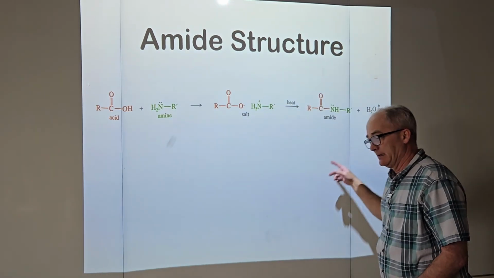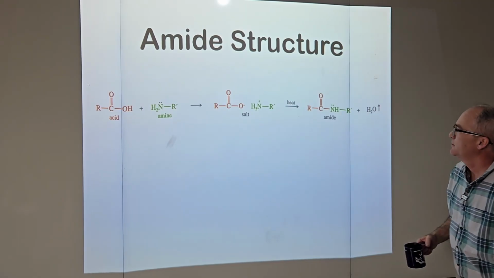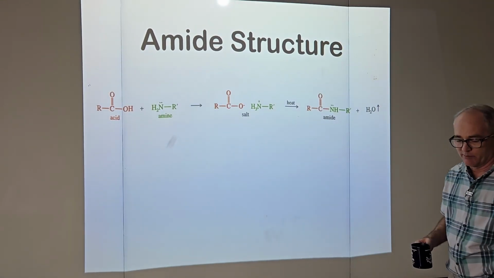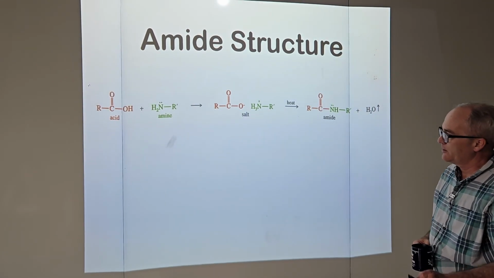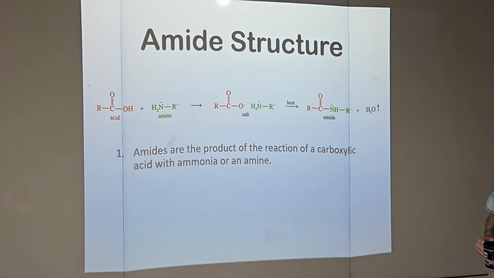Amides. So we saw this in the last chapter. You got to heat things up to like past 100 degrees Celsius. You drive off water. You get the amide. Why is it showing up again here now? Well, because they're a product of a carboxylic acid with ammonia or amine.